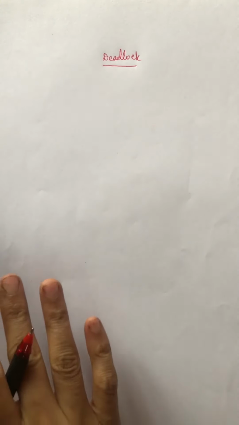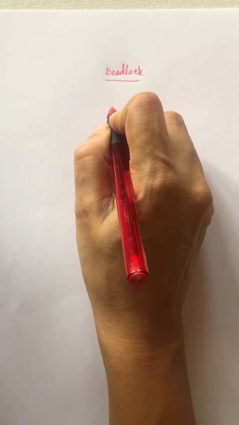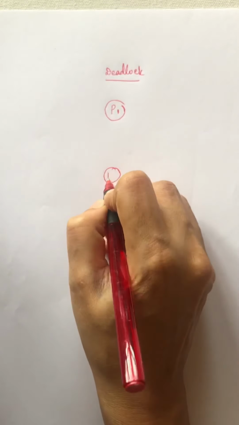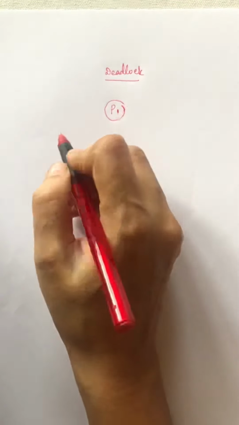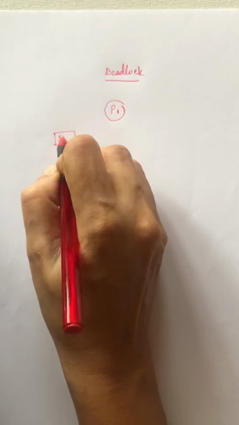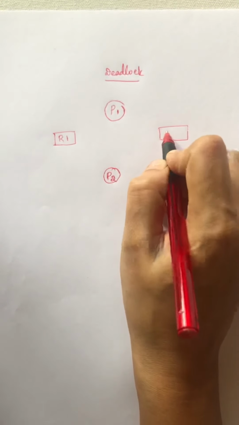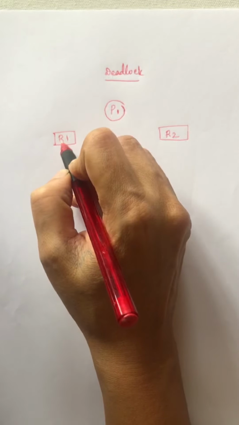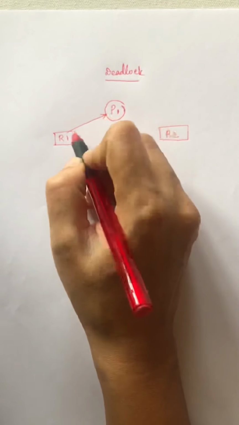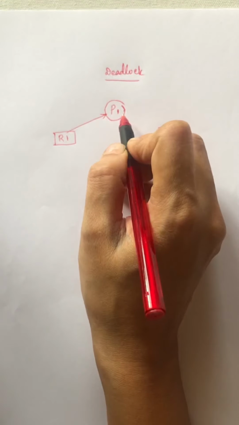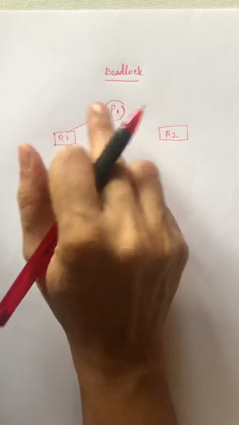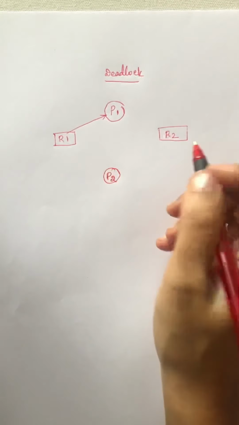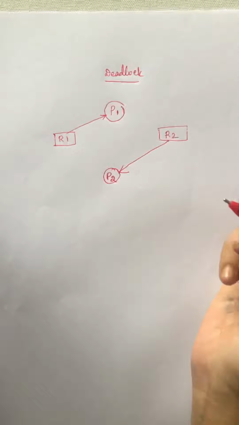So what is a deadlock in a multi-programming environment? We consider that there are two processes, one is process P1 and another one is process P2. Okay, so I'll draw the resources as R1 in a rectangle form, and R2. Consider that process P1 is holding the resource R1. So the arrow mark goes from resource R1 to process P1. That means process P1 is holding the resource R1 and process P2 is holding the resource R2. So I'll draw this arrow mark like this.